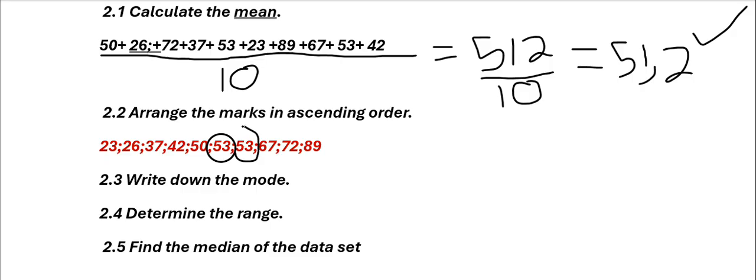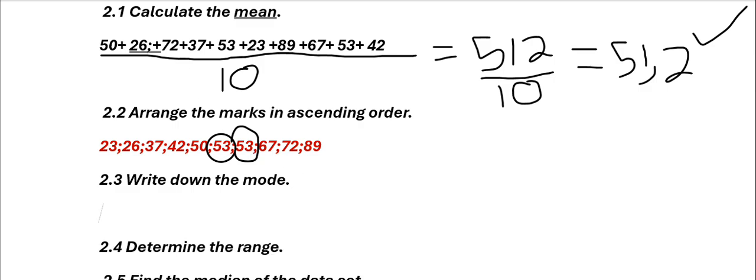Remember, the mode is the number that appears the most. So our mode is going to be 53. I hope we are understanding.